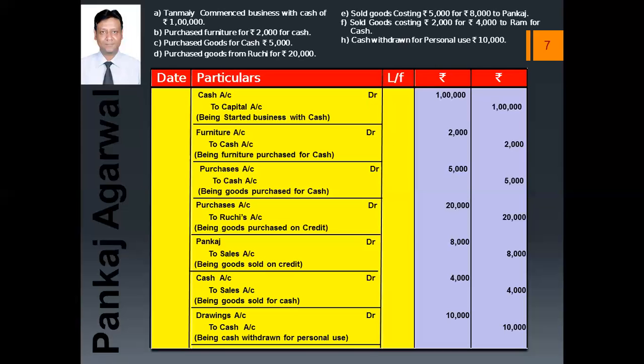In this way, we have to prepare the format and make sure about the LF here. It means the ledger folio number. This ledger folio number is when we prepare the ledger accounts; the page on which this transaction has been posted will be written here, right?